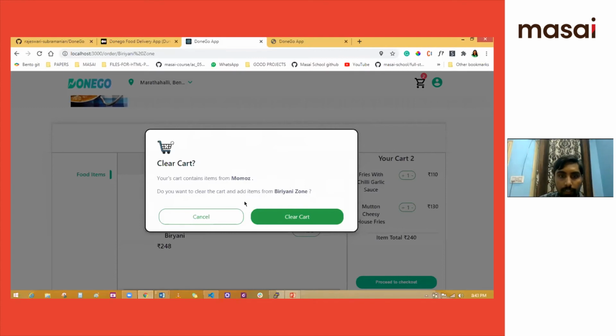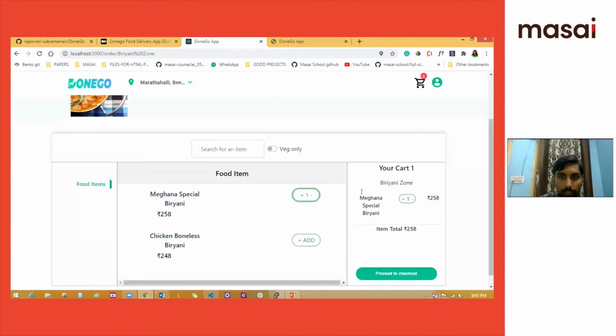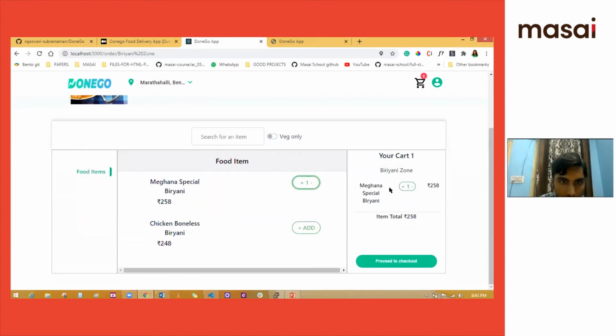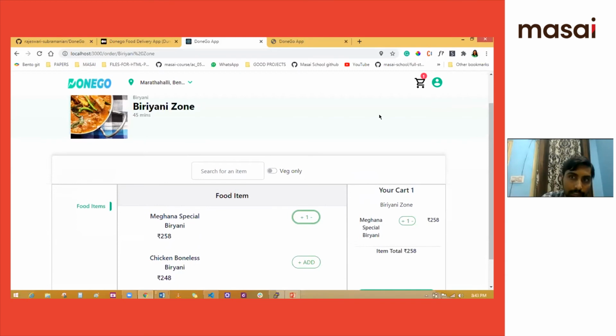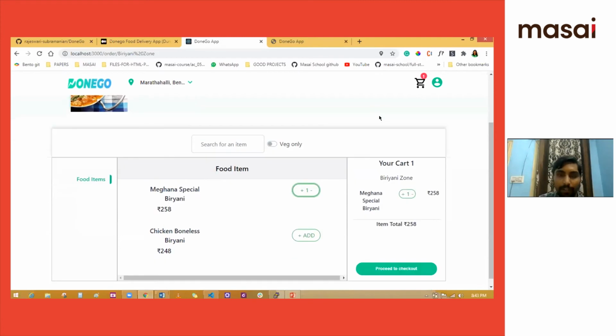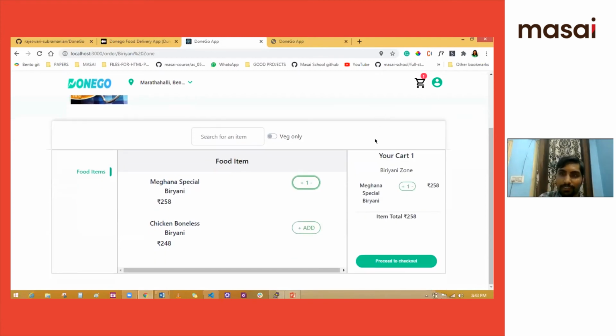If we click on clear cart, it automatically adds the new food item. And here it shows how much food is present in the cart. After that, over to you, Rajeshwari.